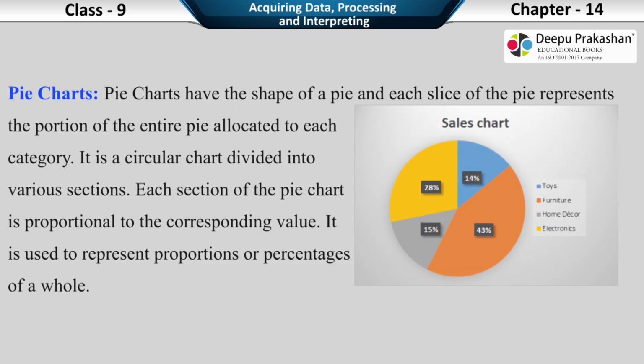Pie charts. Pie charts have the shape of a pie, and each slice of the pie represents the portion of the entire pie allocated to each category. It is a circular chart divided into various sections. Each section of the pie chart is proportional to the corresponding value. It is used to represent proportions or percentages of a whole.